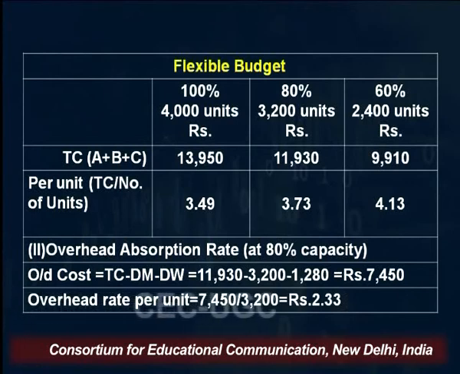What it means is that overhead costs are 7,450, right? And overhead rate per unit is 7,450 divided by the production at 80% level. The production at 80% level is 3,200 units, right? So 7,450 divided by the number of units produced, that is 3,200, comes to be 2.33. So this is the overhead absorption rate, right? This is not part of the flexible budget, this is just a tail which has been added in our example to calculate the overhead absorption rate, right?